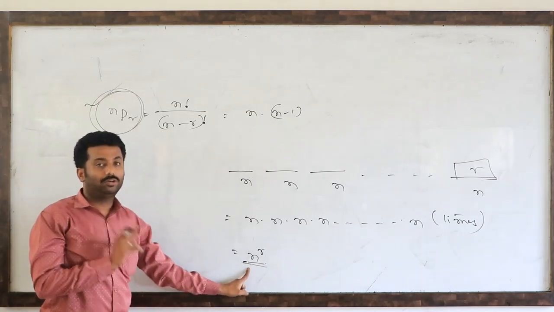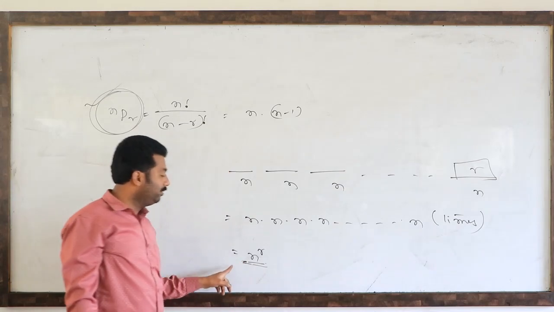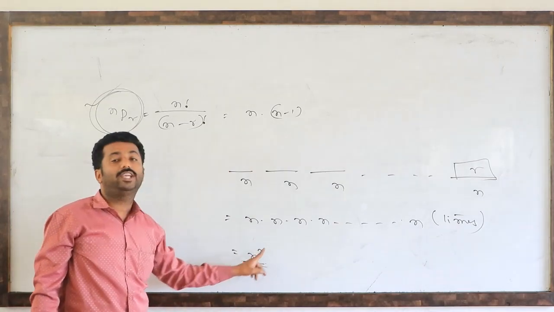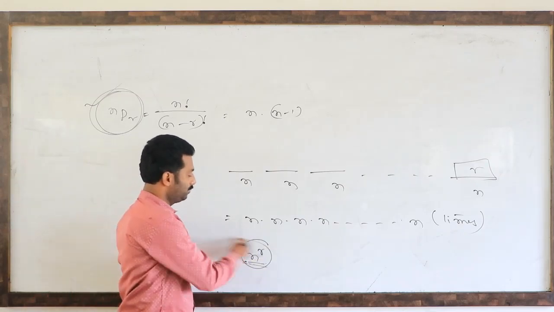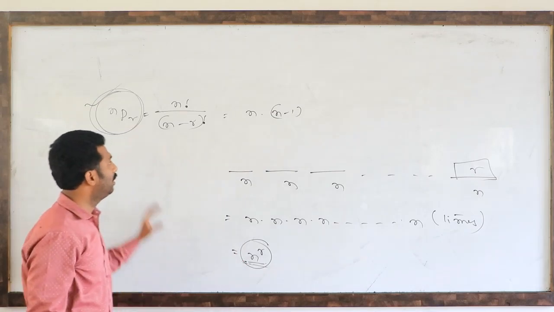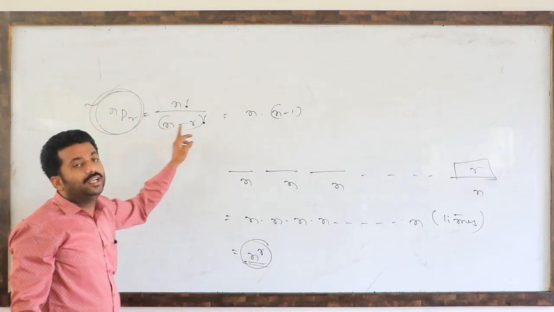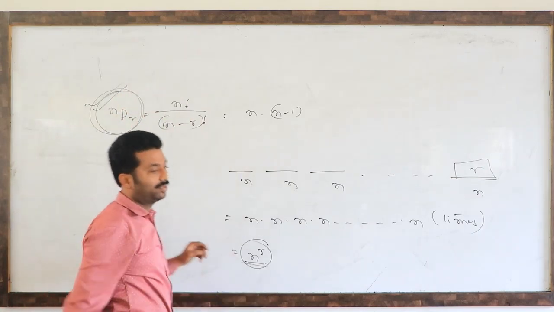So that point you have to remember. This is most important. The number of ways of filling r blanks with n objects with repetition is n to the power r. Without repetition it is n factorial divided by n minus r factorial. So this point you have to remember.